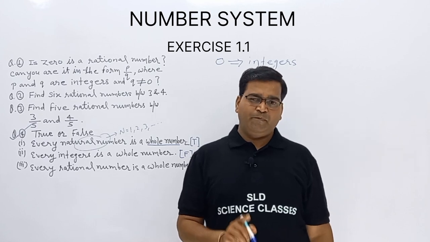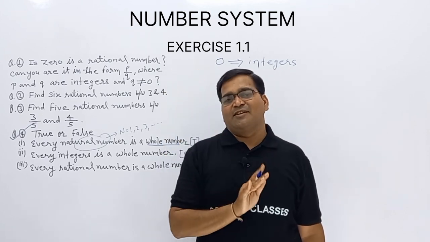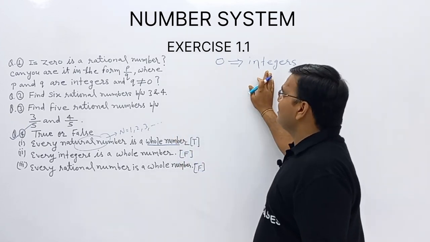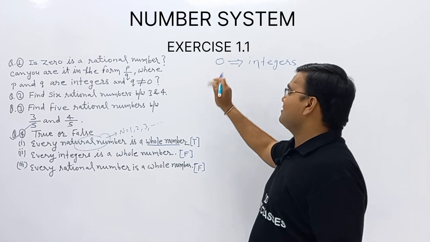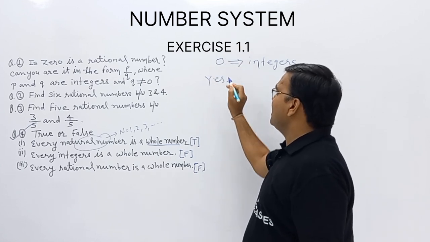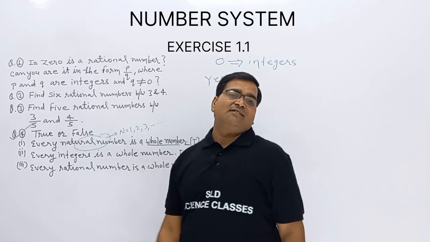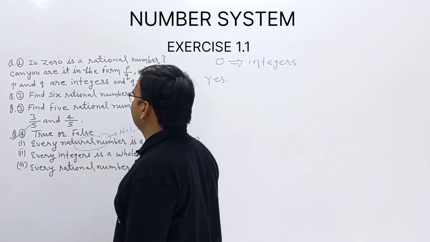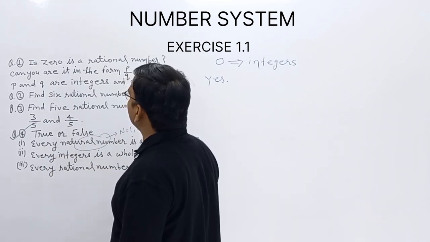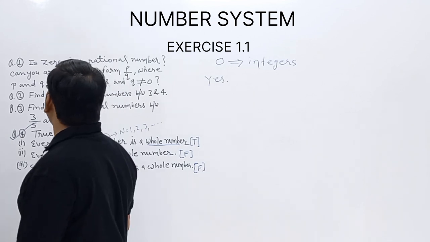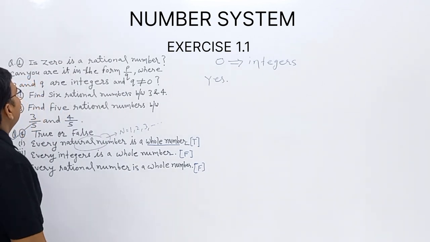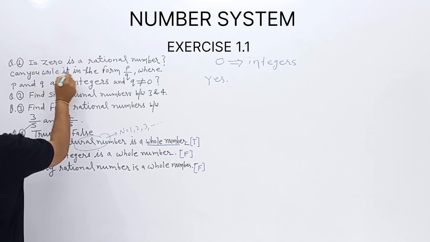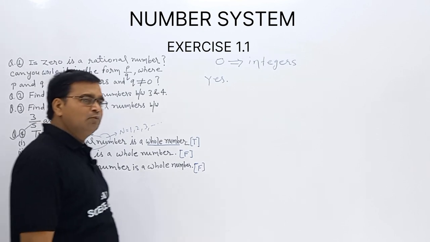Is 0 a rational number? We studied all integers are rational numbers. Yes or no? Yes, all integers. 0 is an integer, so it will be rational. The answer will be yes. Yes, 0 is a rational number. Now next, can you write it in the form of P upon Q?